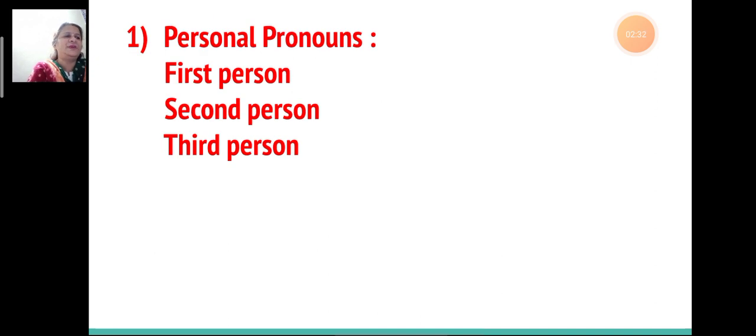Now the first kind of pronoun that we are going to learn is the personal pronoun. Personal pronouns can be of the first person, second person, or third person.